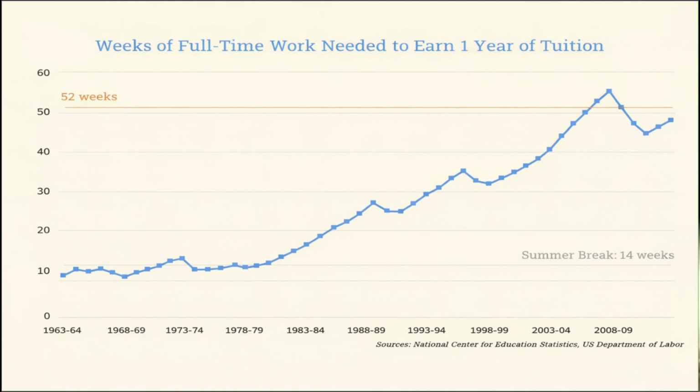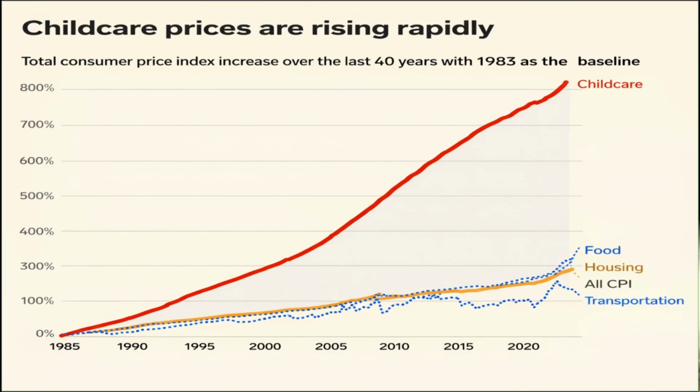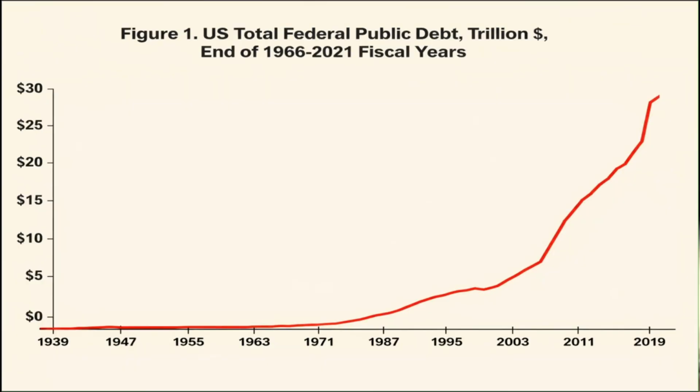Then if we talk about education, earlier the cost of 1 year of fees in the US was equal to roughly 14 weeks of full-time work. That also changed. Education also started becoming very expensive after 1971. Before that, its cost used to remain stable. Look at the cost of raising children, how it has increased exponentially after 1971. Due to this, now people do not think beyond 1 or 2 children because the cost of raising children keeps increasing. If we see what happened from 1971 and why it happened, then look at the debt.